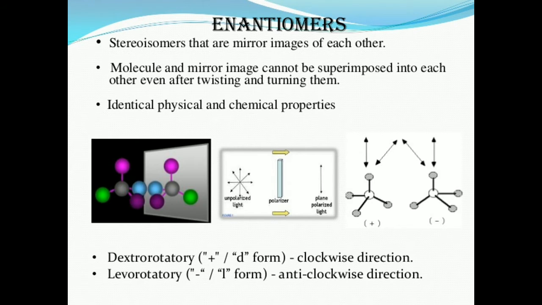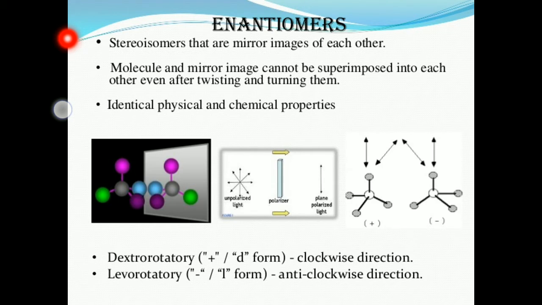Now, chiral molecules are, in other words, enantiomers. Mirror image molecules of one compound, or of the same compound, are called enantiomers, which do not superimpose on one another even if they are twisted or turned.